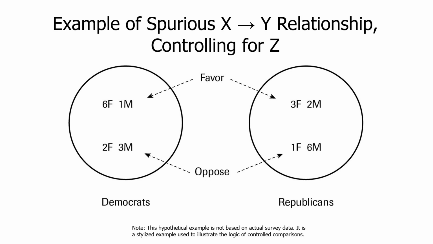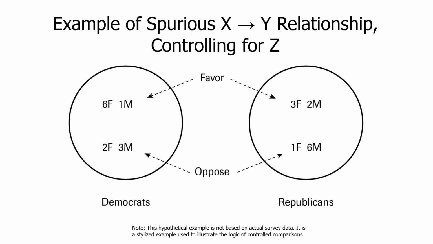Here are the same 12 Democrats and the same 12 Republicans, but now we are representing their genders as well. Of course these are stylized examples, so I've made it very plain. Look at the Democrats. There are 12 Democrats, 8 of them are women. Go over to the Republicans. There are 12 Republicans, only 4 of them are women. So from the beginning, we are dealing with a very large compositional difference.